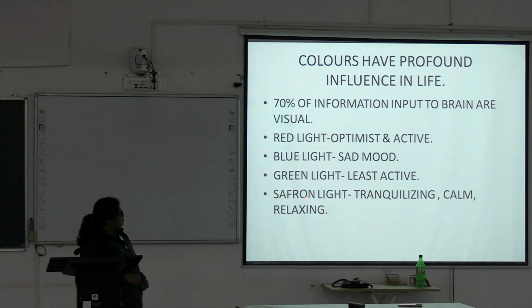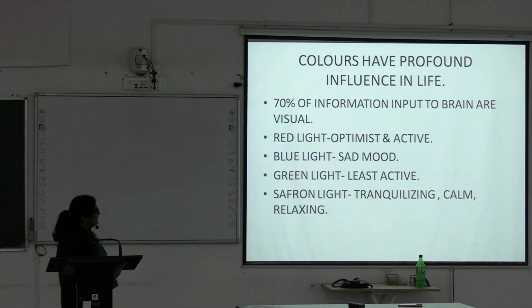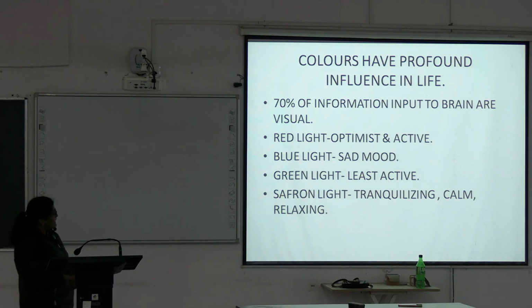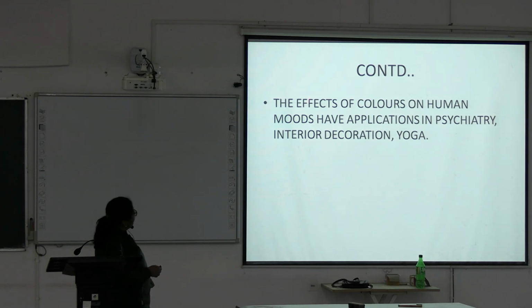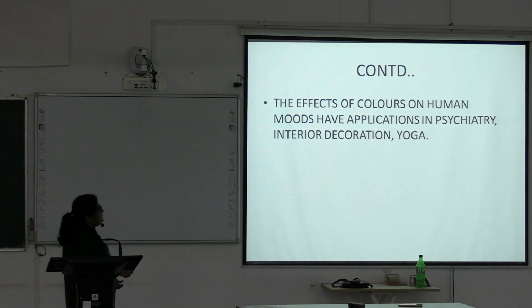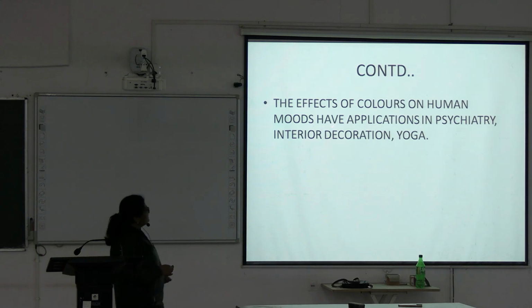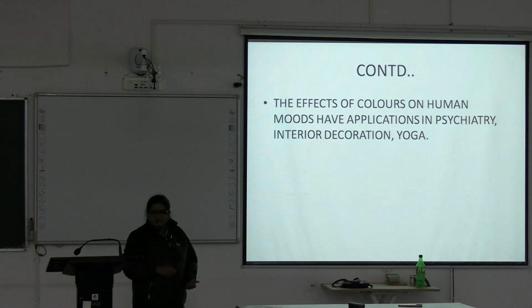So, yogis or sannyasis wear the saffron color, which has a tranquilizing effect, calm and relaxing. Green represents least active, blue color sad mood, and red light optimistic and active. Now, the effects of color on human moods have applications in psychiatry, interior decoration and yoga.